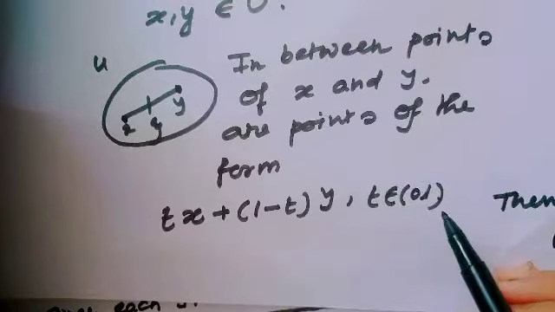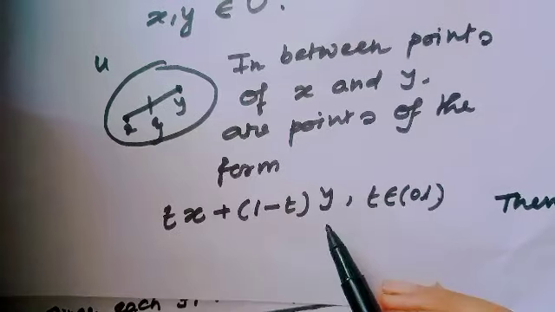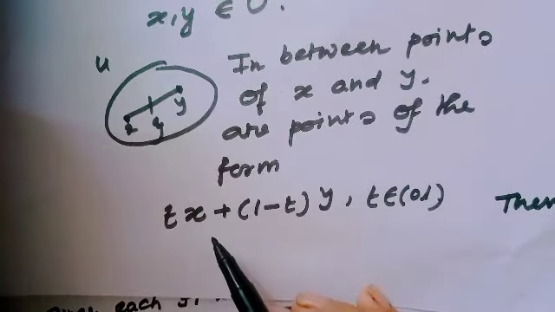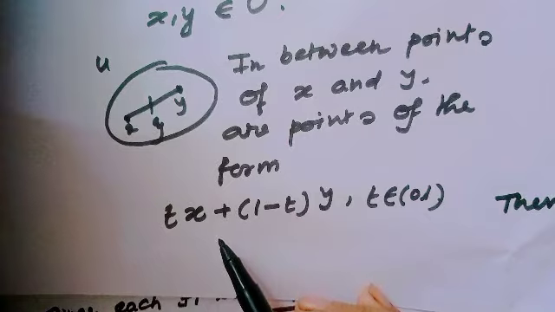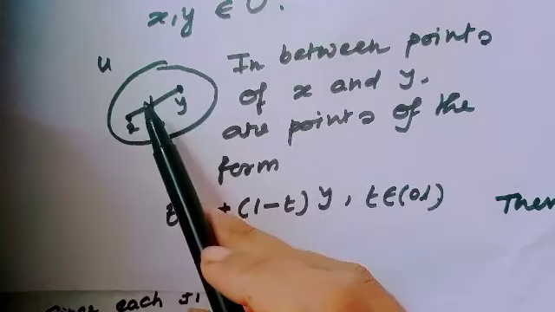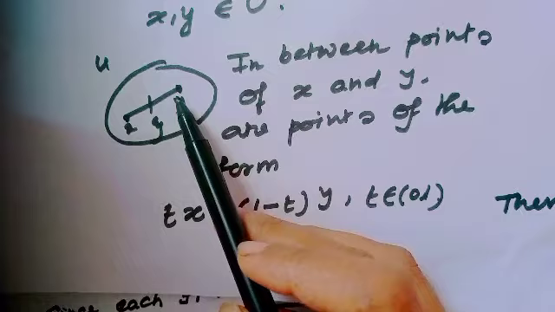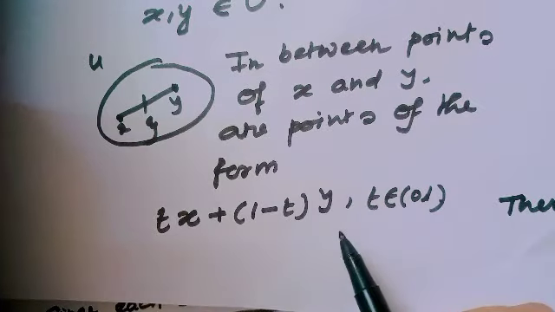When t equals 0, this value would be y, and when t equals 1, this value would be x. And all the points between x and y look like tx plus (1 minus t)y.